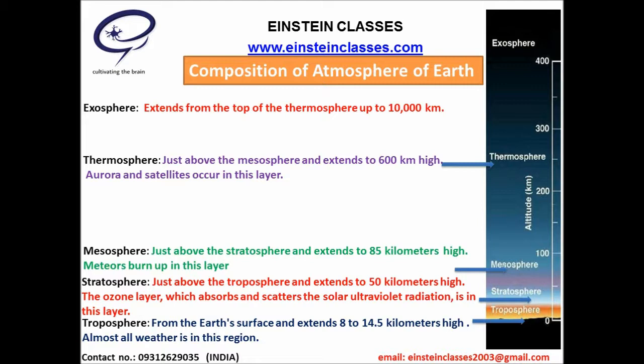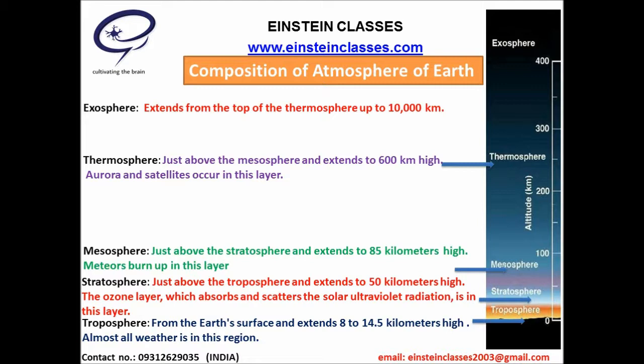There are 5 layers. The first one is the troposphere. The troposphere starts at the Earth's surface and extends 8 to 14.5 kilometers high. This part of the atmosphere is the most dense. Almost all weather is in this region. The second, stratosphere. The stratosphere starts just above the troposphere and extends to 50 kilometers high. The ozone layer, which absorbs and scatters the solar ultraviolet radiation, is in this layer.